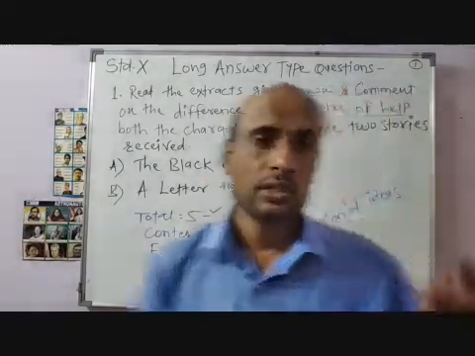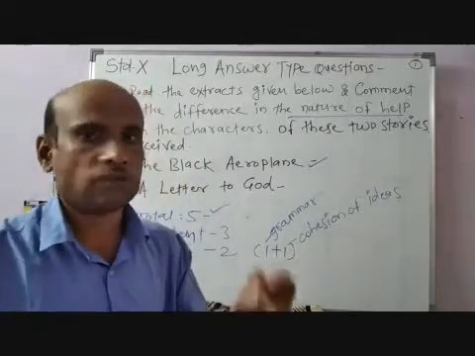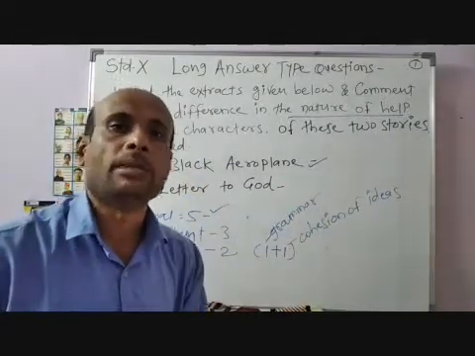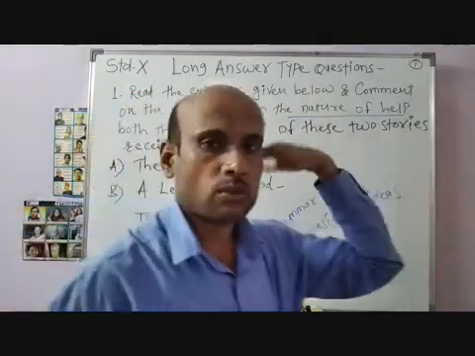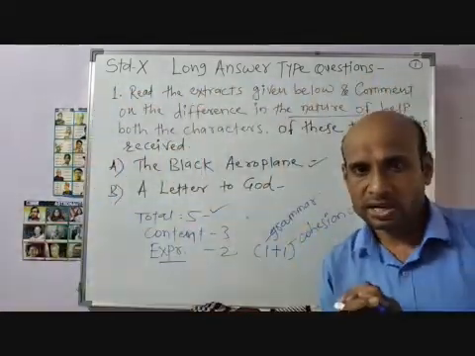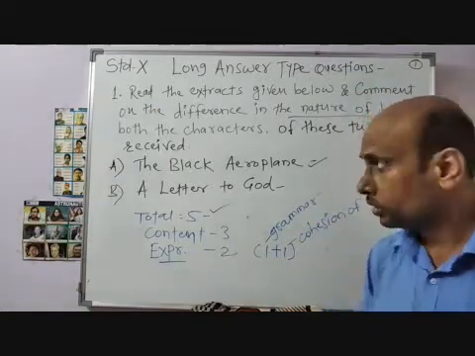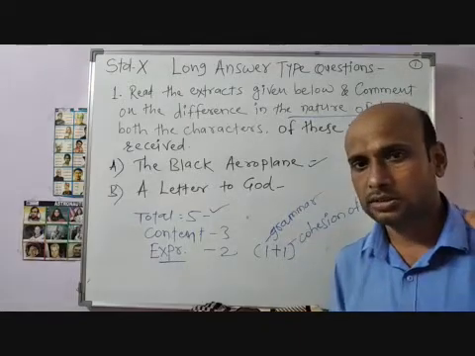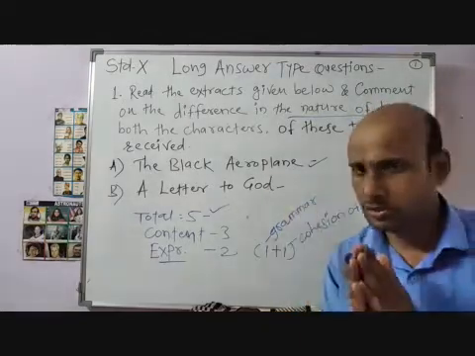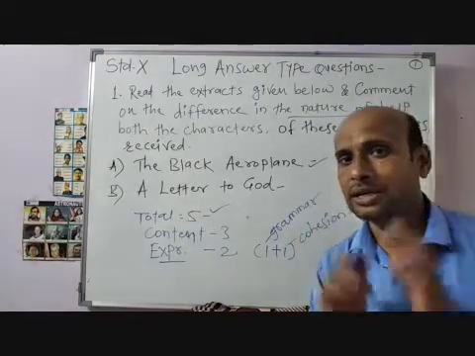We know that the narrator in this story, The Black Aeroplane, was flying to England to meet his family members, and he wanted to reach home by breakfast. He wanted to have breakfast with his family. So then what happened in between? When he started his journey, the sky was clear, everything was clear, but suddenly he noticed black clouds.